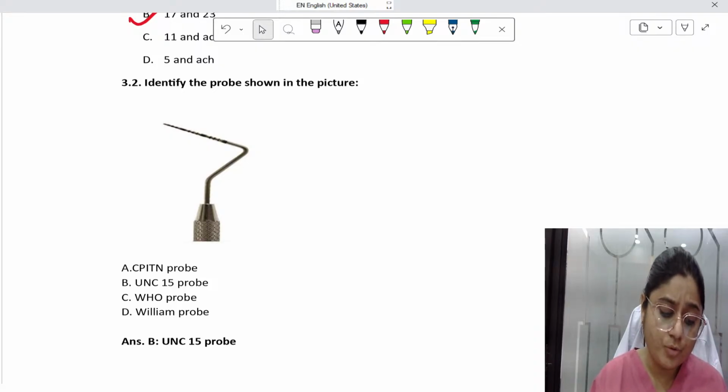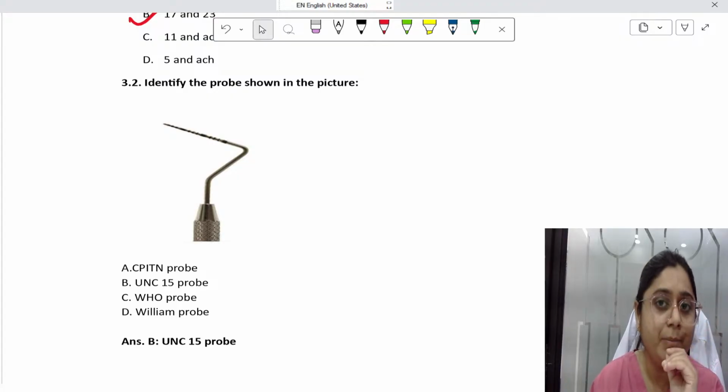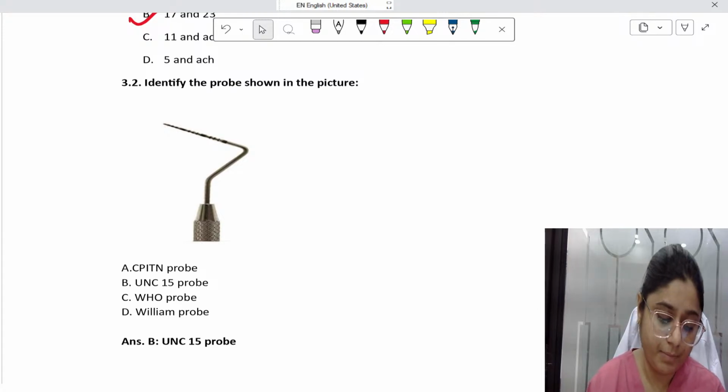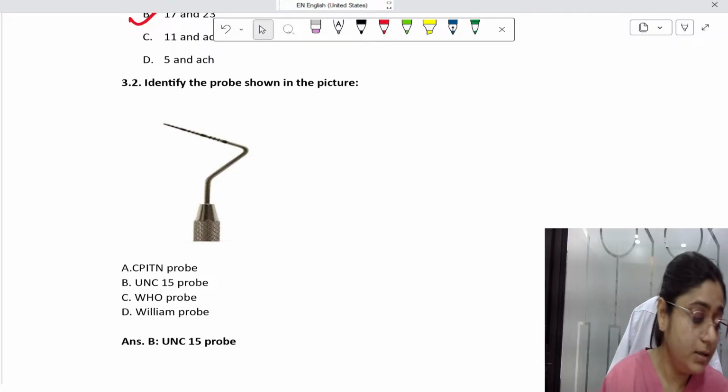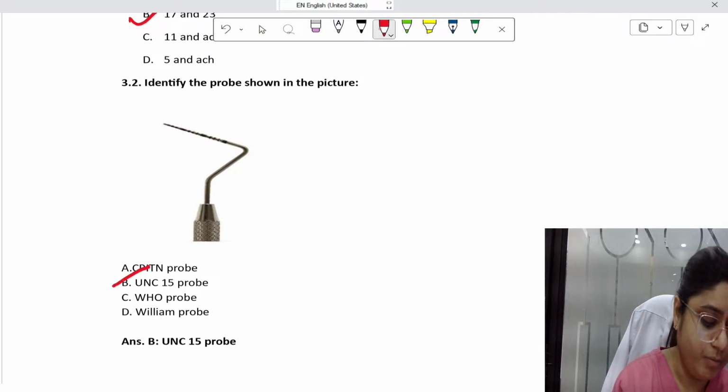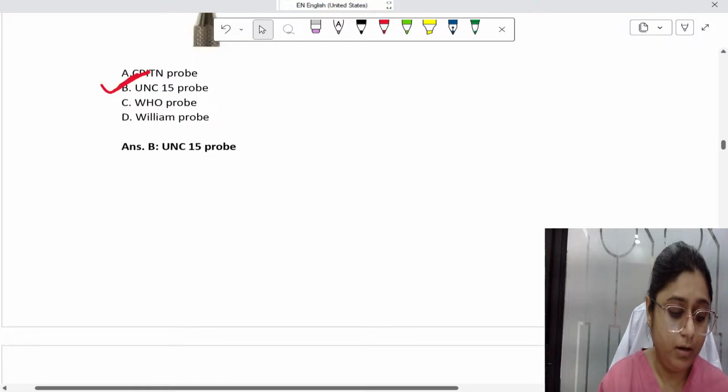CPITN probe and WHO probe are the same probes, and it has a ball end of 0.5 millimeter in diameter. The markings are also 8.5 and 11.5. It is not till 15. Okay, so the answer here is UNC 15 probe. It is UNC 15 probe, right?